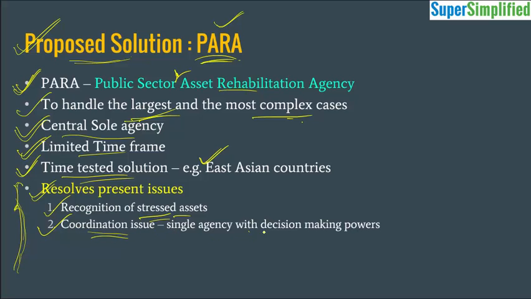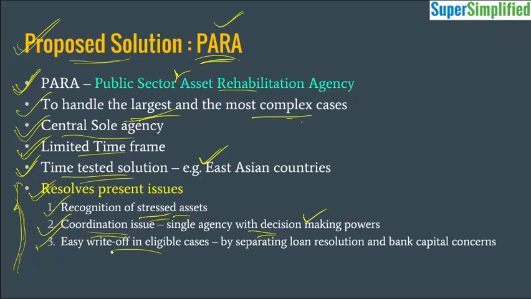So this will be a single agency and the sole decision maker. So the decisions will be quick and they will be away from the political concerns. And it will be easier to write off loans in the eligible cases because it will separate the loan resolution mechanism and the concerns about the bank capital. So all these problems will be resolved with the help of PARA.